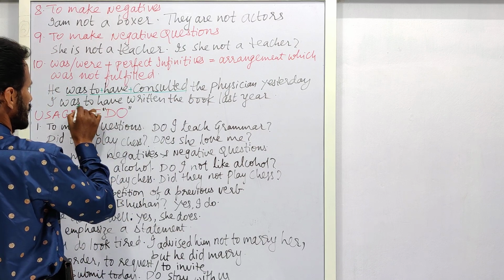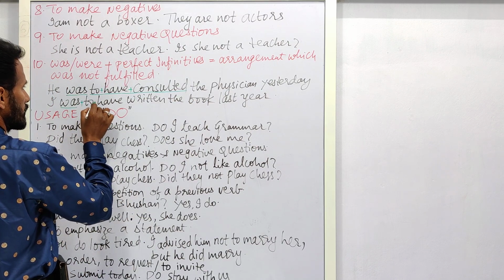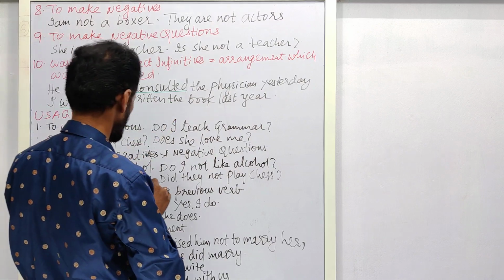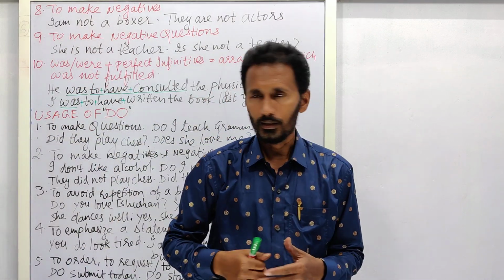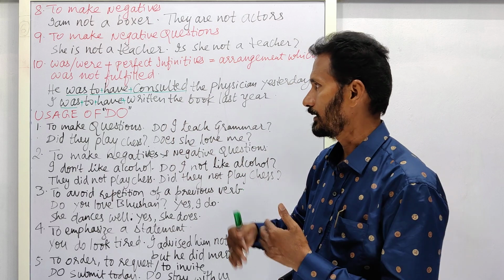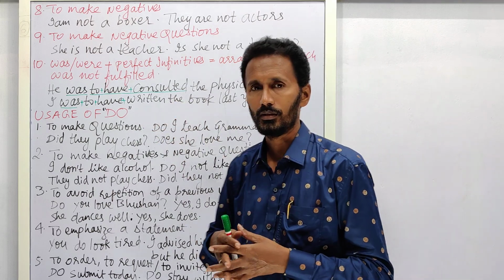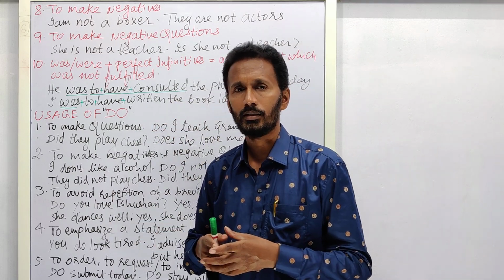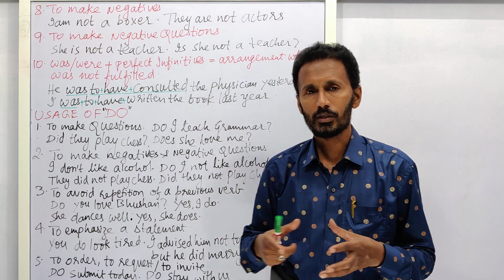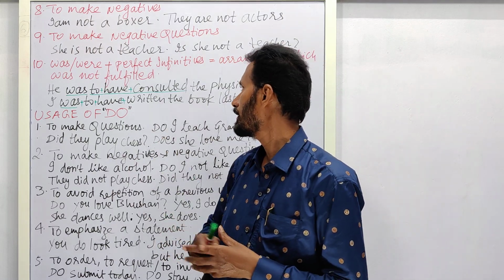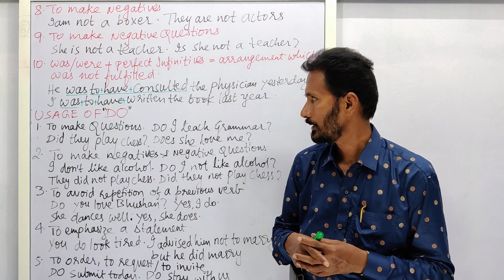To have consulted. Was or were plus to have written. Okay. They were to have written. They were to have written the book last year. Some 2 or 3 authors joined with joint efforts or combined efforts. They were to have written the book last year, but they couldn't write.